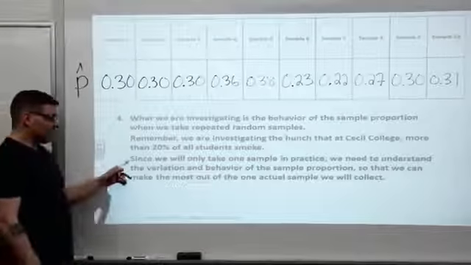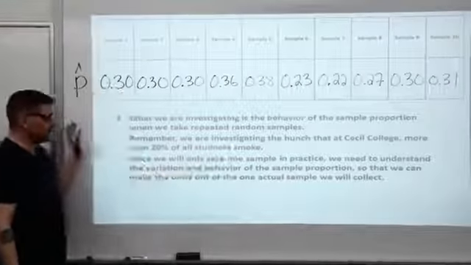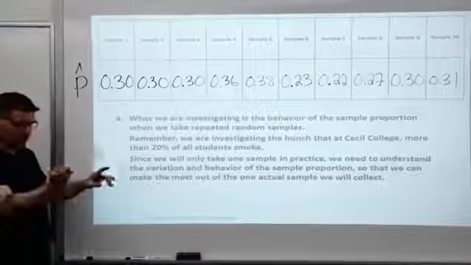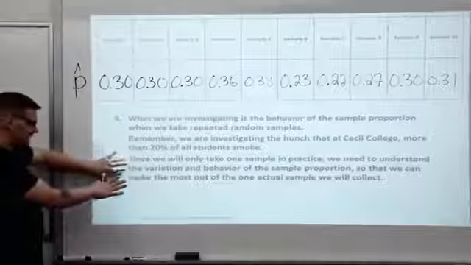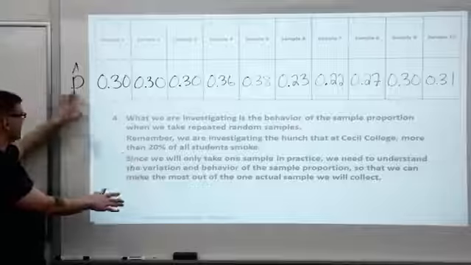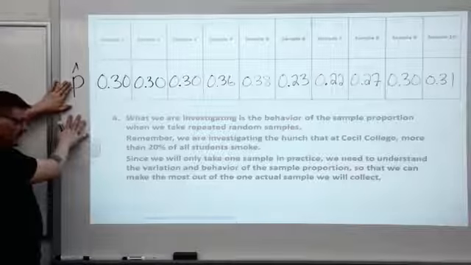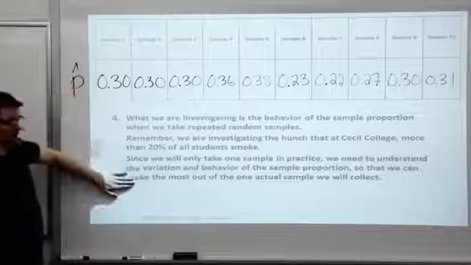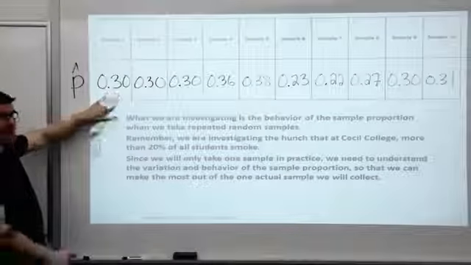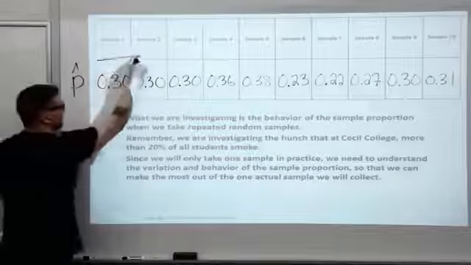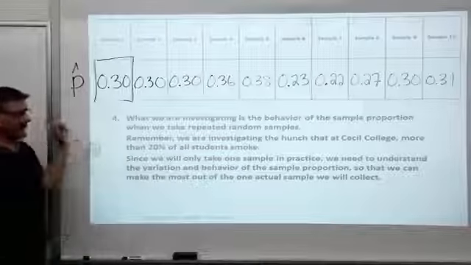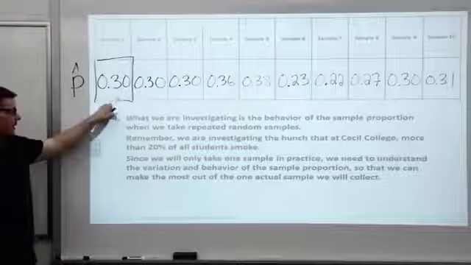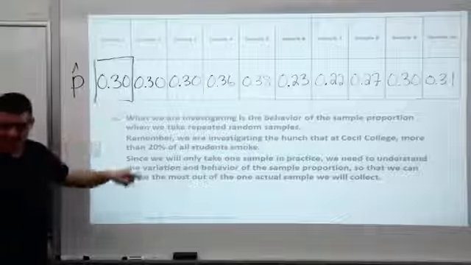Since we'll only take one sample in practice, we won't take 10 or 100 or 1,000,000, we'll take one, we need to understand the variation and the behavior of this number p-hat, the statistic p-hat. And if we know the variation and behavior, then we can make the most out of our one sample that we'll collect. In reality, this is what would happen. You take that one, you don't take 9 more. You take one and you use this to make your decisions. Okay?